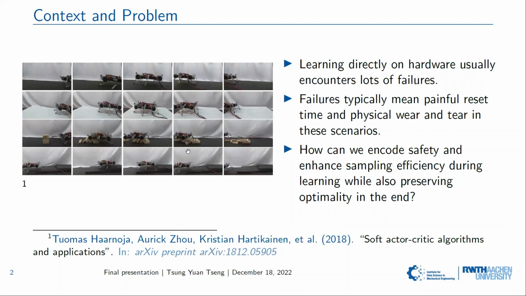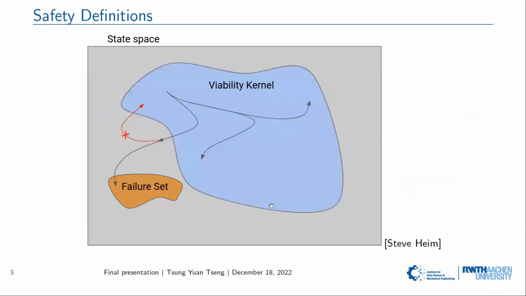So the context is, we all know learning directly on hardware usually encounters a lot of failures. For example, a legged robot falls to the ground and so on. It also means painful reset time and physical wear and tear. So the question we are going to answer is how can we encode safety and enhance sampling efficiency during learning, while also preserving the outstanding learning outcome in the end.